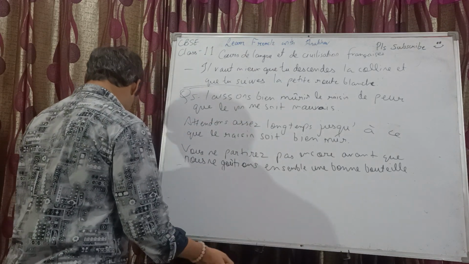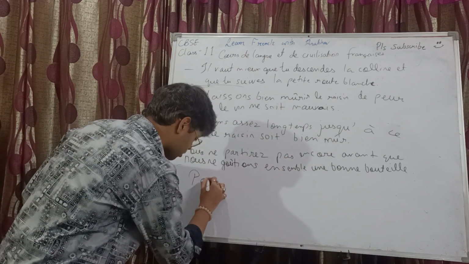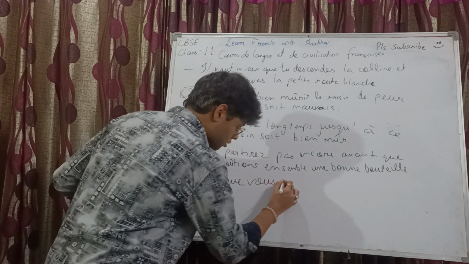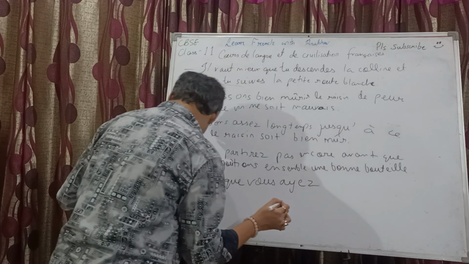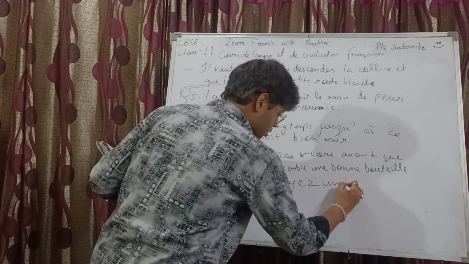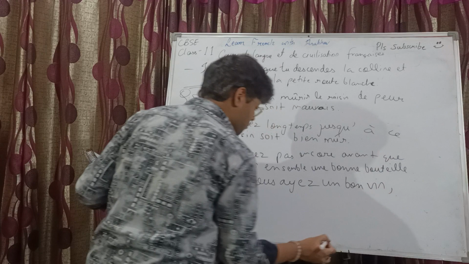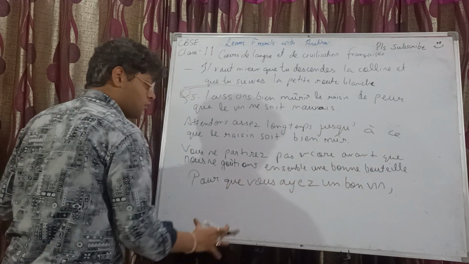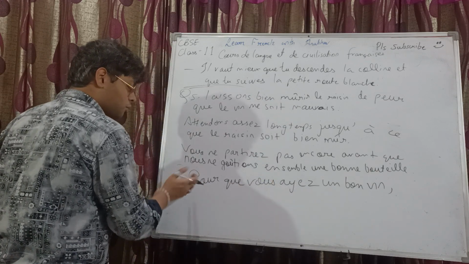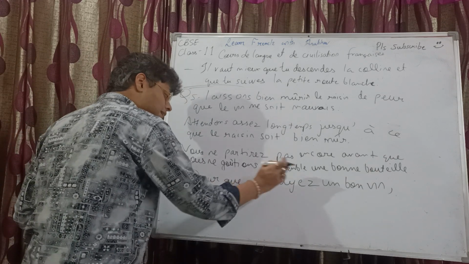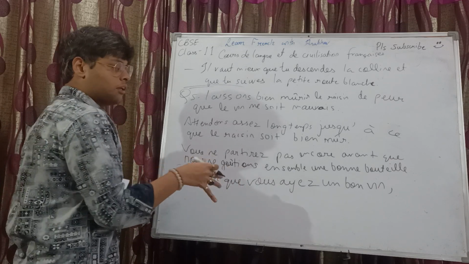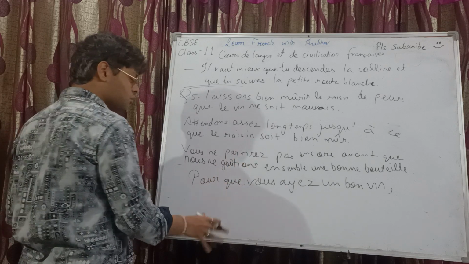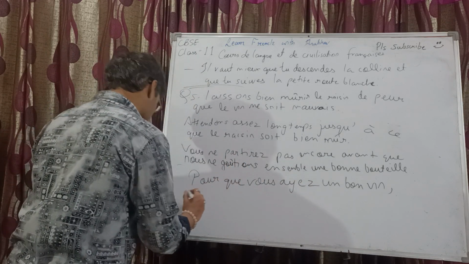And then we have the last one. Pour que vous ayez un bon vin. Now here the preposition was given somewhere in between, in the first phrase only. So I have of course done subjunctive over here, pour que vous ayez, and in the next part we had il faut. So I thought why not put subjunctive there as well. So il faut que, and then the subject and the subjunctive conjugation. So bon vin.